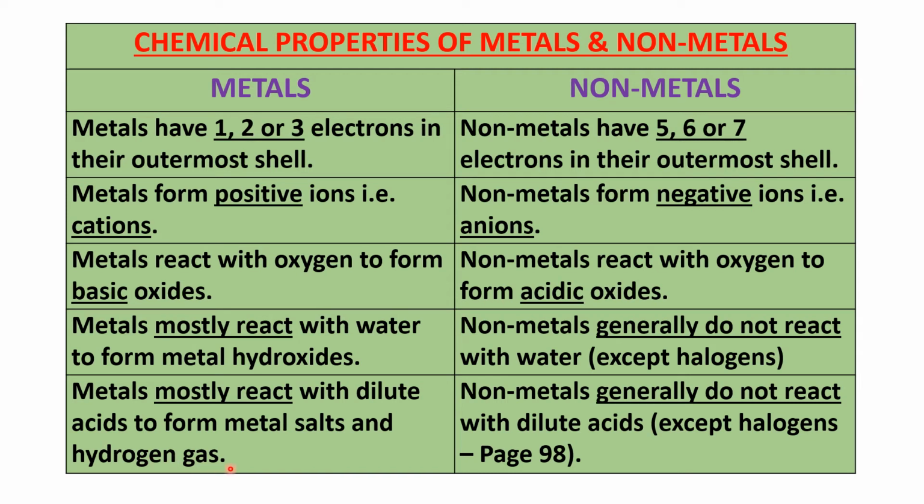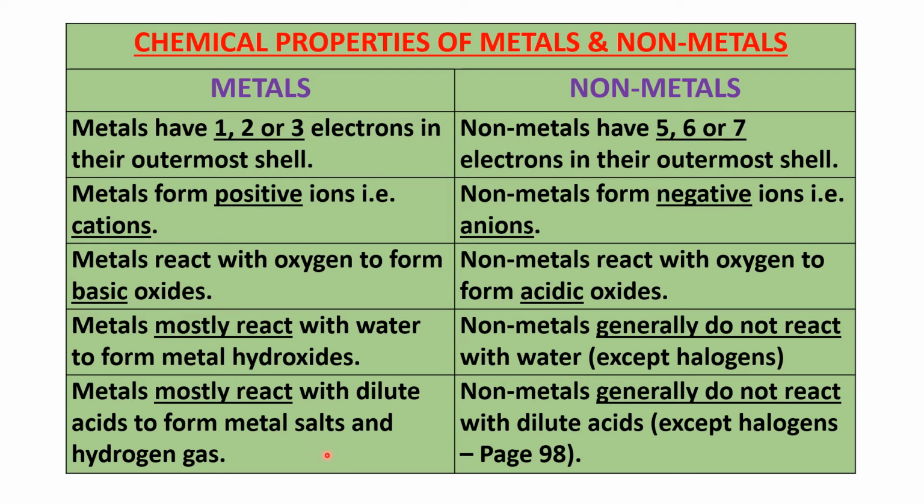Remember we told you, what about nitric acid? When a metal reacts with nitric acid, you don't get hydrogen gas. Instead of hydrogen gas, you get hydrogen oxide. What is hydrogen oxide? Water. We learned in one of the previous slides that metals reacted with nitric acid to give you water, or hydrogen oxide, which is the other name for water.